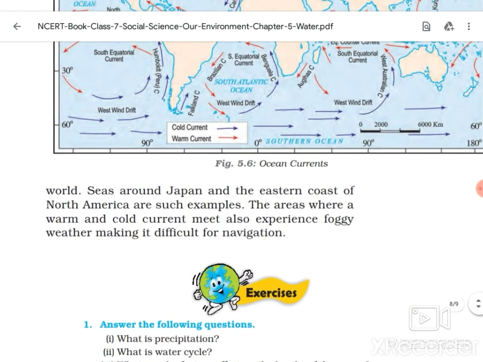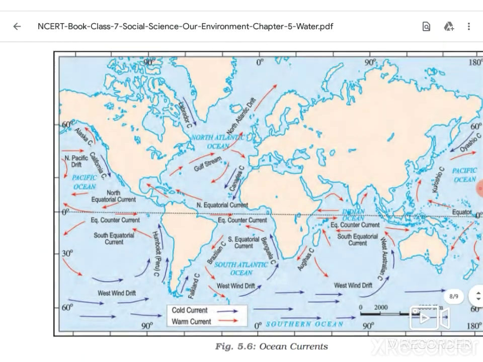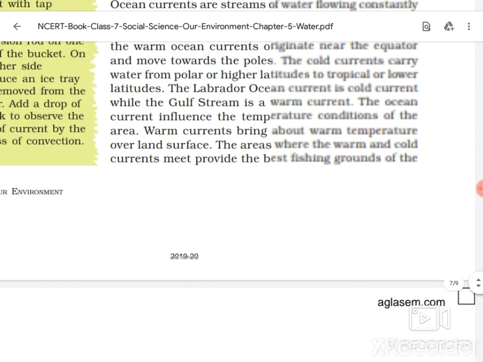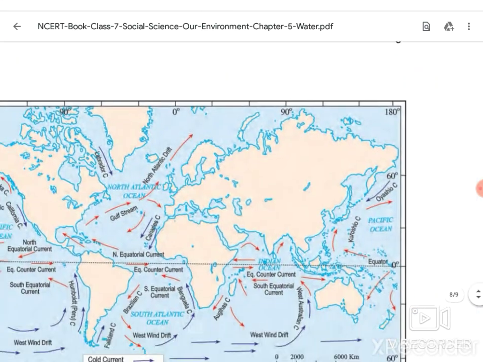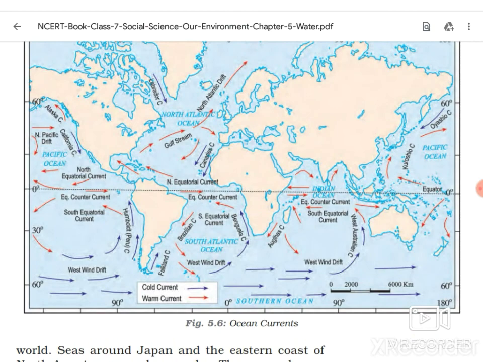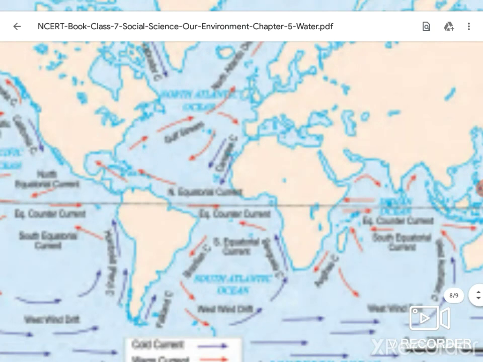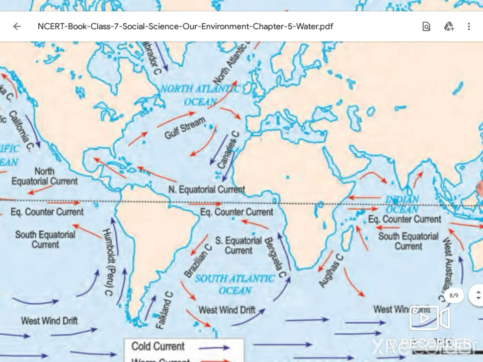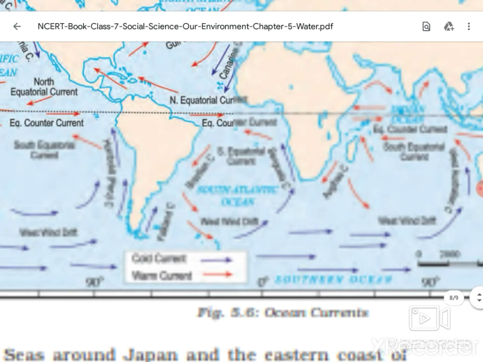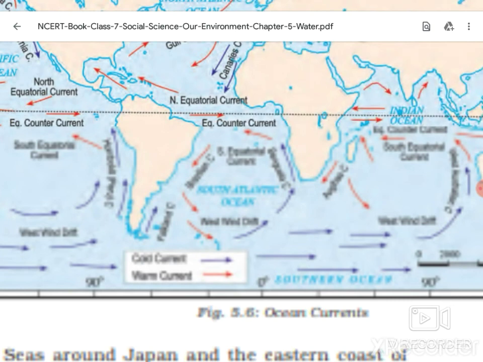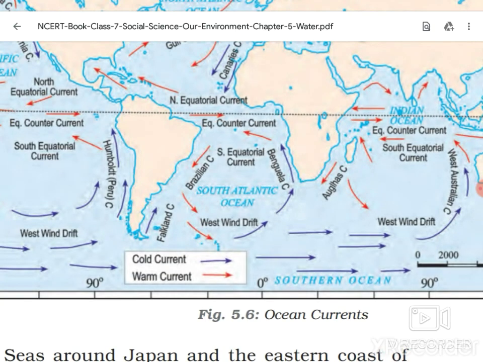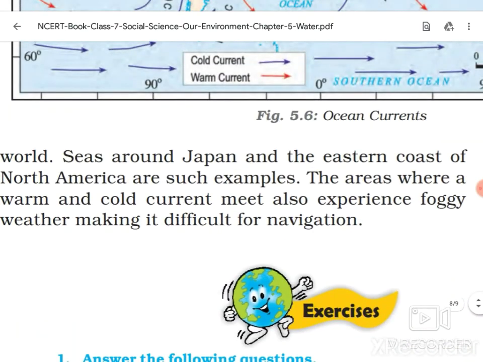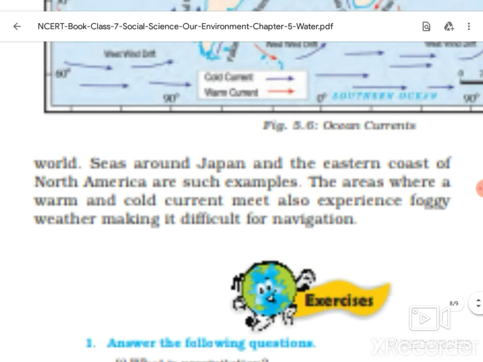Okay. So the areas where the warm and cold currents meet, here you can see some areas. Suppose I give you the example of the Gulf Stream and the Canadian Sea, here you can see, even here also you can see the area where the warm current and cold current meet, it gives the ideal area for fishing. Seas around Japan and the eastern coast of North America are such examples.